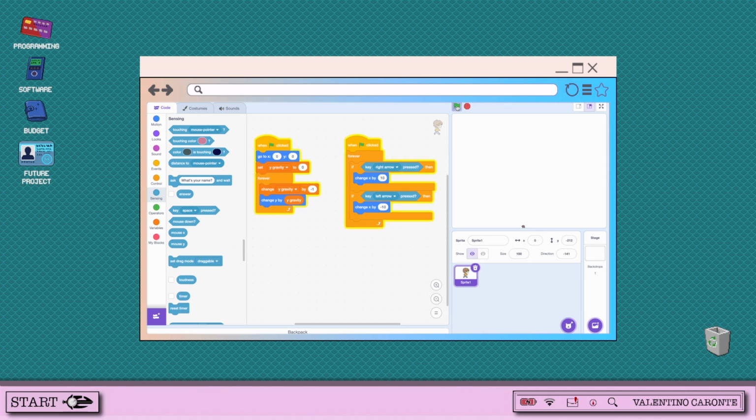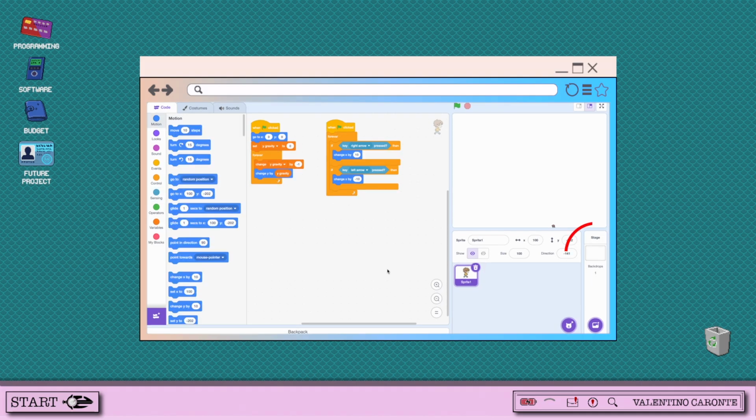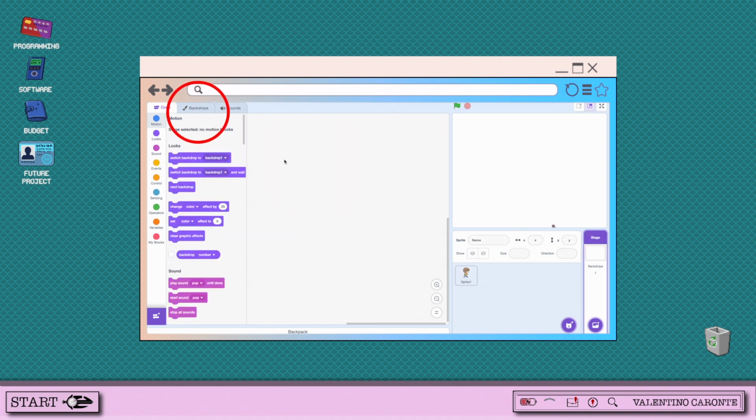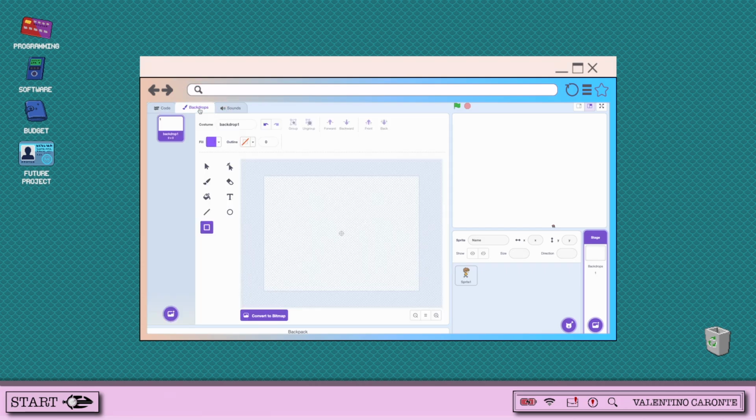But now let's create some sort of platform to make an initial start of building the game. To create the initial floor that we're going to use, it's very easy. Underneath the main box where you can see everything, there's a little box that says stage. Inside of this box, you have the word backdrops. This word signifies that inside this sprite, we have a background that will be affecting only this sprite. Inside of this, we can go into the tools on the side and click on the square box. This will allow us to create a square inside of the actual program.